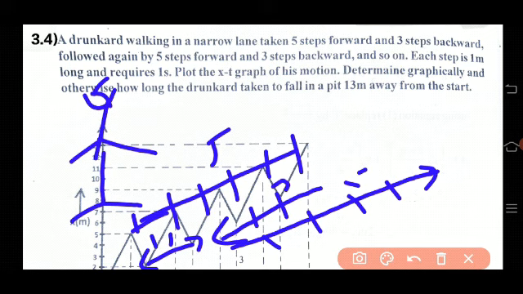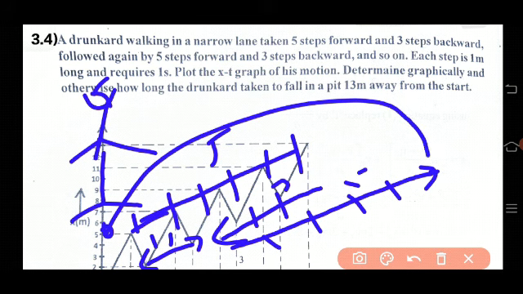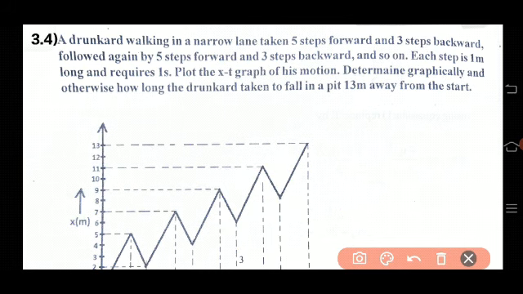But what is the total distance he covers? So now from here to here. Okay, what is the total distance covered? That is 5 plus 2. He covers only the 7 meters. Like this, we have to calculate the time and distance, and then we have to plot the graph.